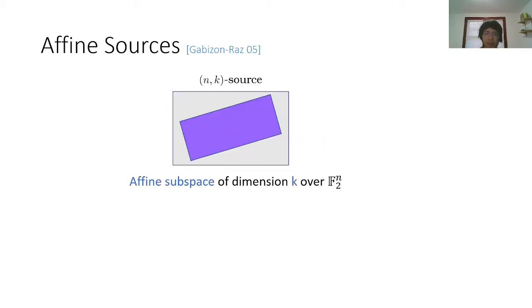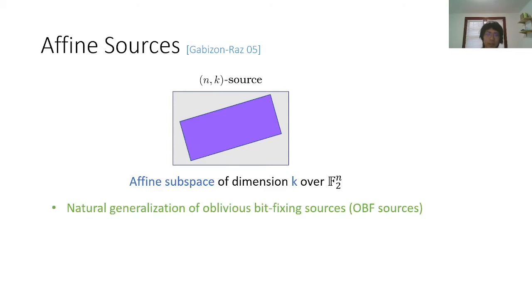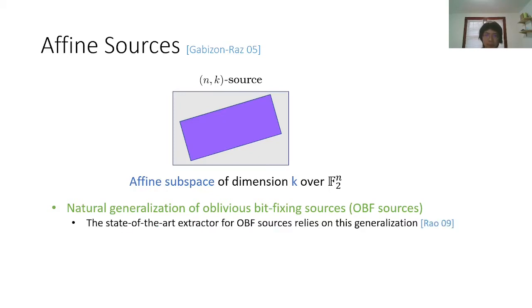An affine source is a uniform distribution over an affine subspace of dimension k over the vector space F2 to the n. An affine source is interesting for several reasons. First, it's a natural generalization of another well-studied class of sources called oblivious bit-fixing sources. In fact, the state-of-the-art extractors for oblivious bit-fixing sources actually rely on this generalization. Second, an affine source also naturally comes up in a cryptographic scenario where we have a uniform secret, but then a linear function of this secret is leaked to the adversary.